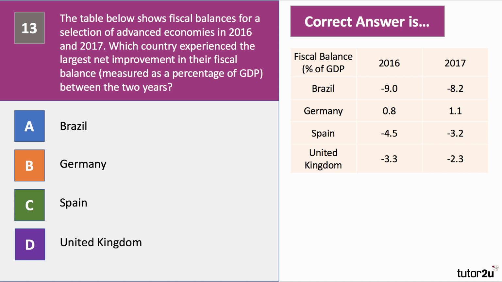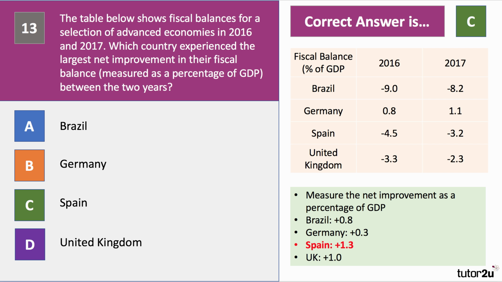And the right answer, if you've worked this one out, is C, it's Spain. So you're looking for the net improvement in the fiscal balance. Brazil had the biggest budget deficit. That came down by 0.8%, so an improvement of 0.8. Germany has a budget surplus. That went up, but it went up by 0.3% of GDP. Spain has a large budget deficit. That came down by 1.3%. It's an improvement of 1.3%. And the UK deficit came down as well, but again, an improvement of 1%. So Spain had the biggest net improvement.